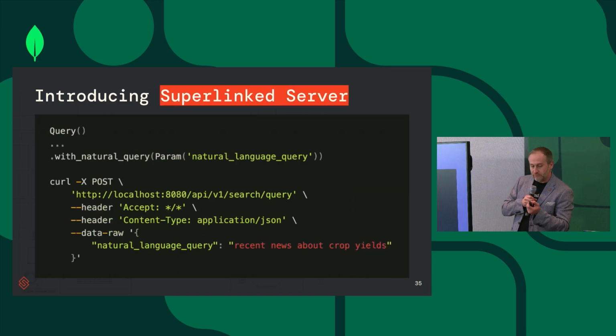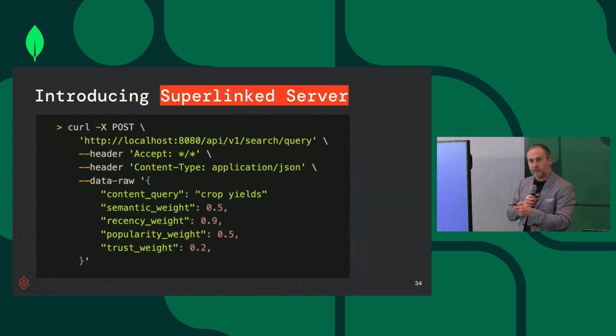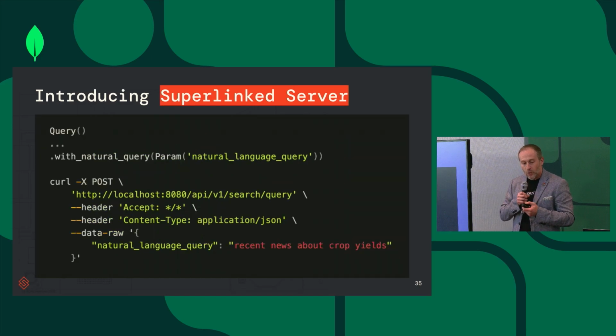Now, by the way, one feature we have, if you don't know how to set up those weights, is called NLQ, which is Natural Language Query, where we use an LLM to translate the query into the weights which fit the user request. So basically taking something like recent news about crop yields and translating it to the right weights for different parts of the vector embedding.